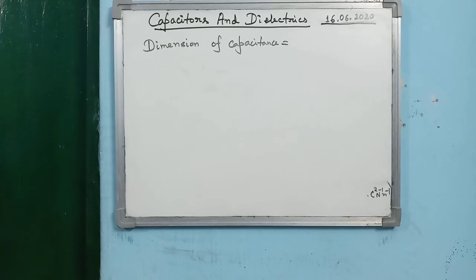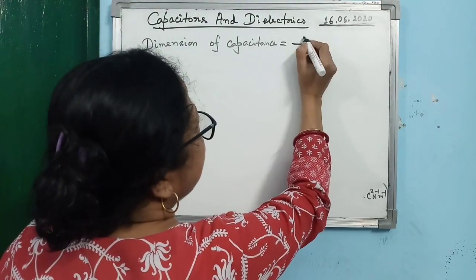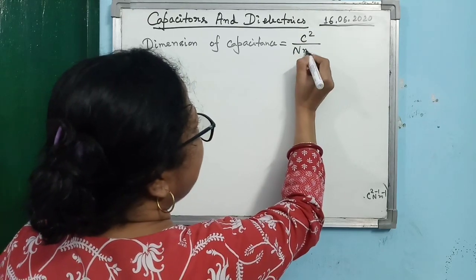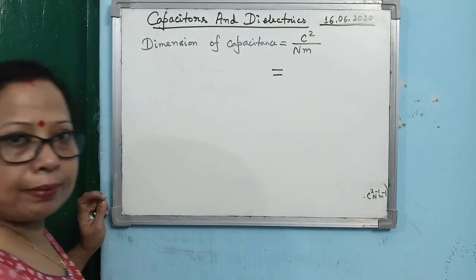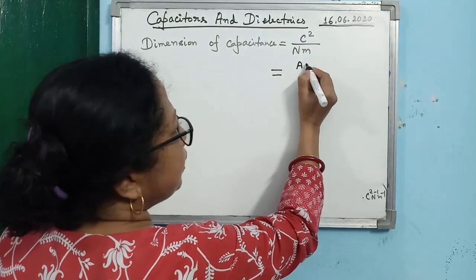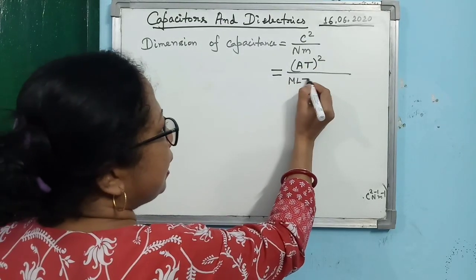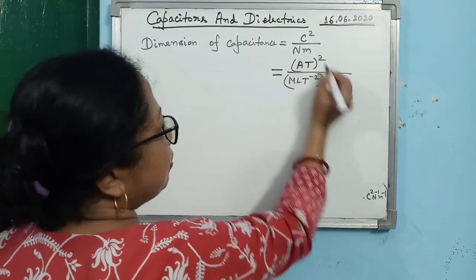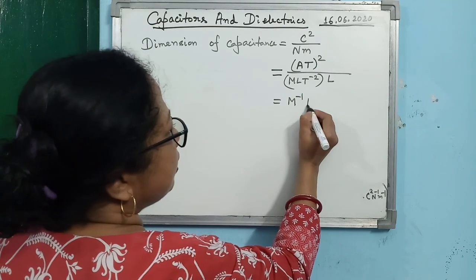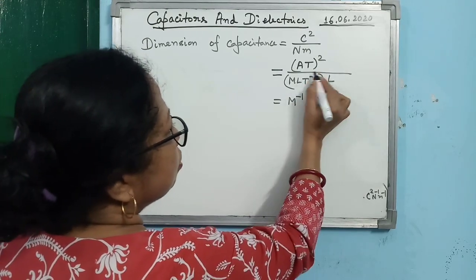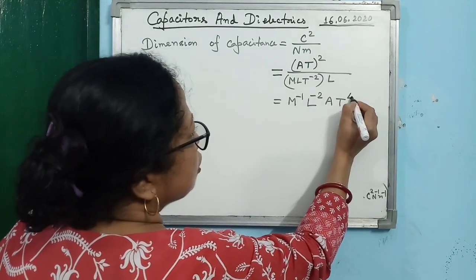Next is the dimension of capacitance. We have got that capacitance you can write as coulomb square divided by Newton meter. This is the unit. From that you can write down the dimension. Because coulomb you know is ampere into time, so it is ampere times time, squared. Newton is M L T to the power minus 2 and meter means L. So what are you getting? You get M to the power minus 1, then L to the power minus 2, and then A and T, where T has the power 4.